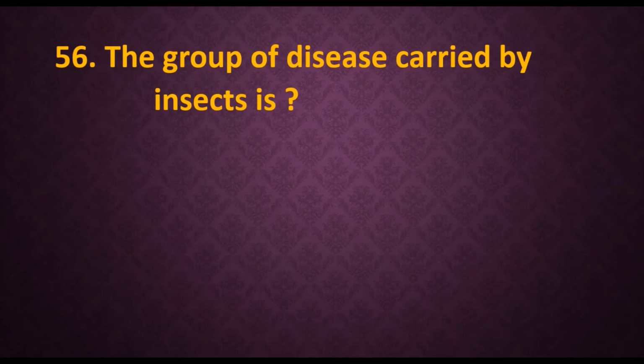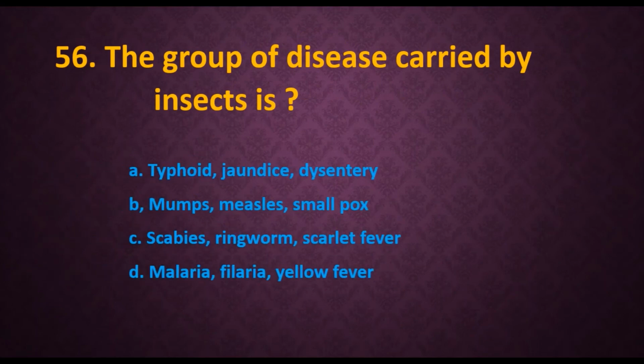56. The group of diseases carried by insects is. Options are A. Typhoid, jaundice, dysentery. B. Mumps, measles, smallpox. C. Scabies, ringworm, scarlet fever. D. Malaria, filaria, yellow fever. In the rest of the options, we have a combination of bacteria, fungi and so on. But in option D, malaria, filaria, and yellow fever are all carried only by insects. So option D is the right answer.